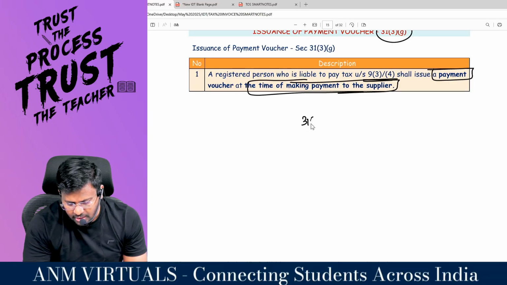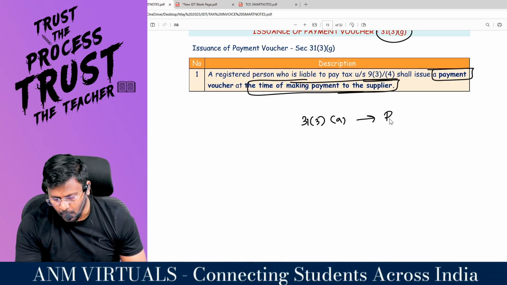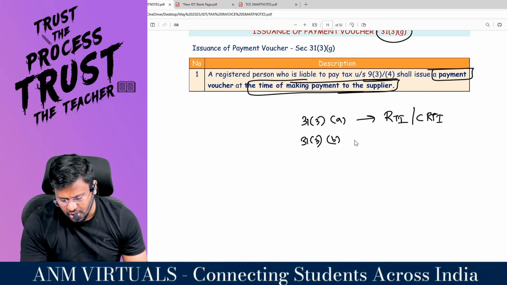So, we are having 31 subsection 3 clause A. Can you say what is that? Revised tax invoice or consolidated revised tax invoice. Comfortable? What is 31 subsection 3 clause B?